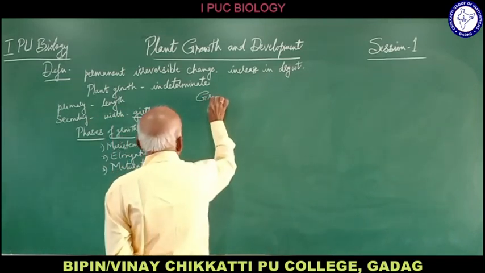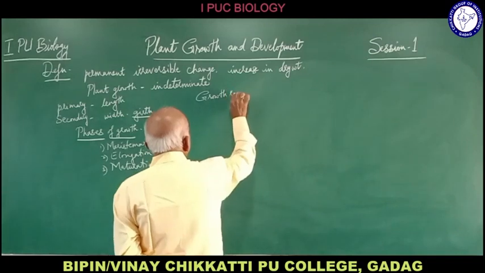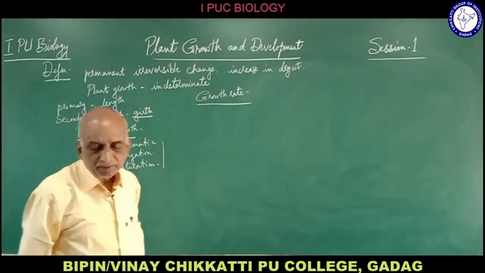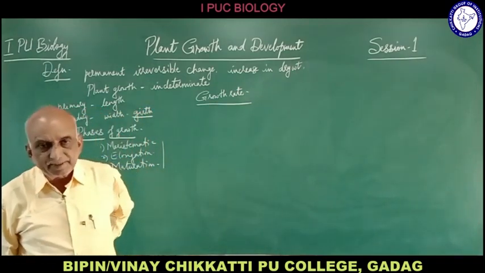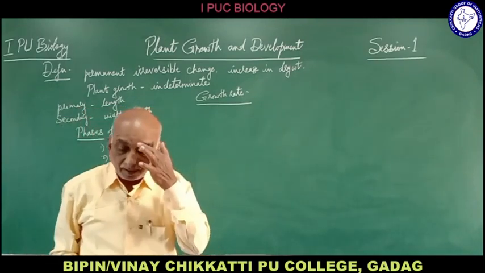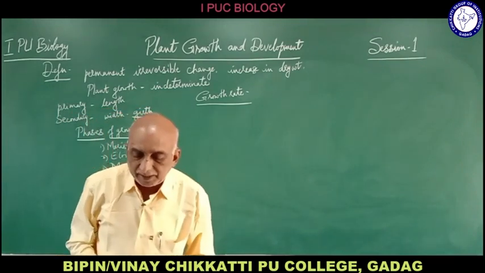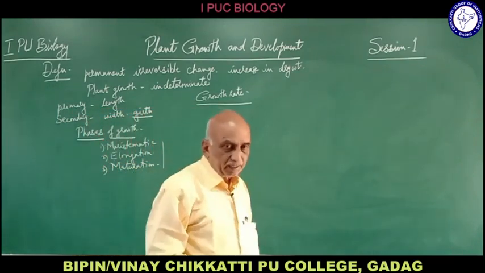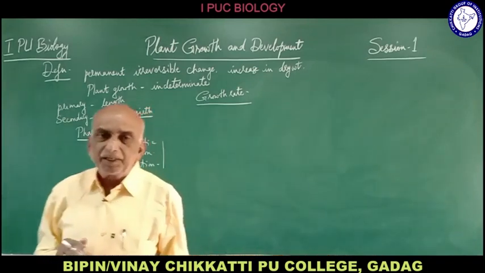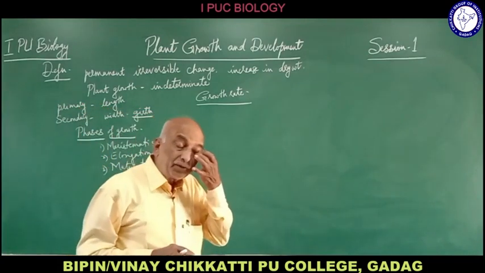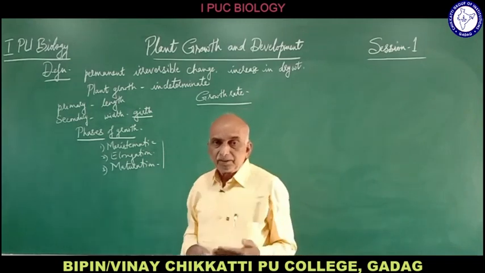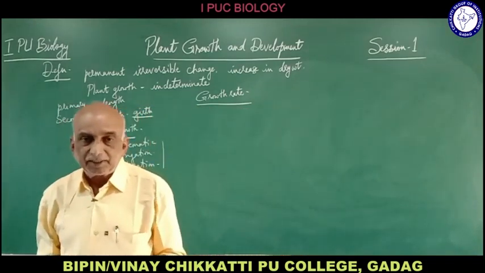Now coming to the growth rate. What is growth rate? There are different types of growth rate. Growth rate is defined as the increase in growth per unit time, and it is expressed mathematically. Increase in growth per unit time means at a particular interval, what amount of growth has occurred in the first week, in the second week, third week and so on. That is growth rate.